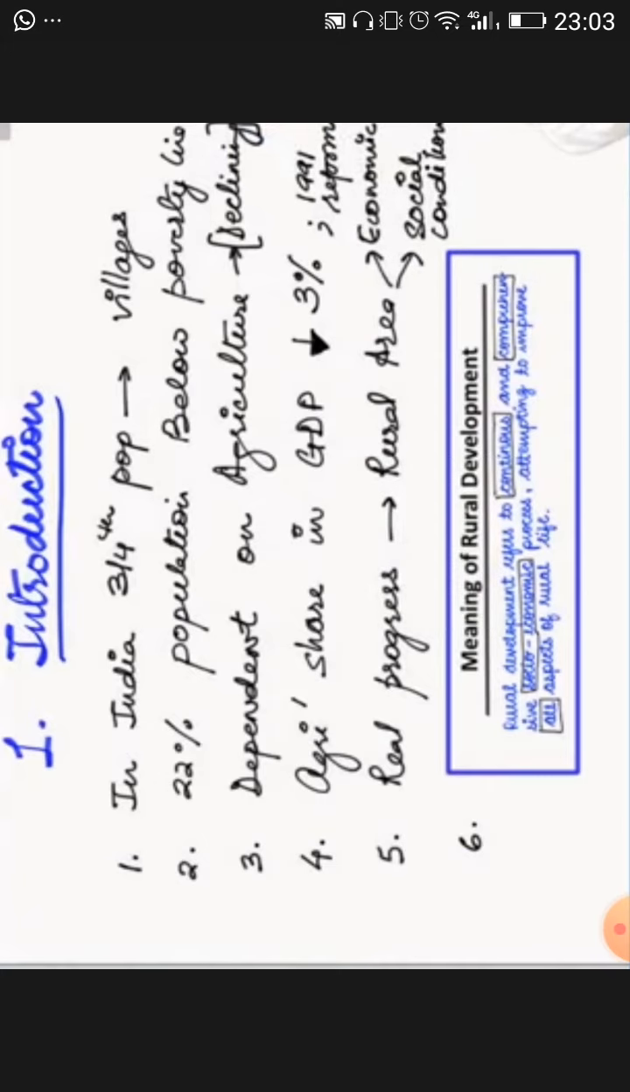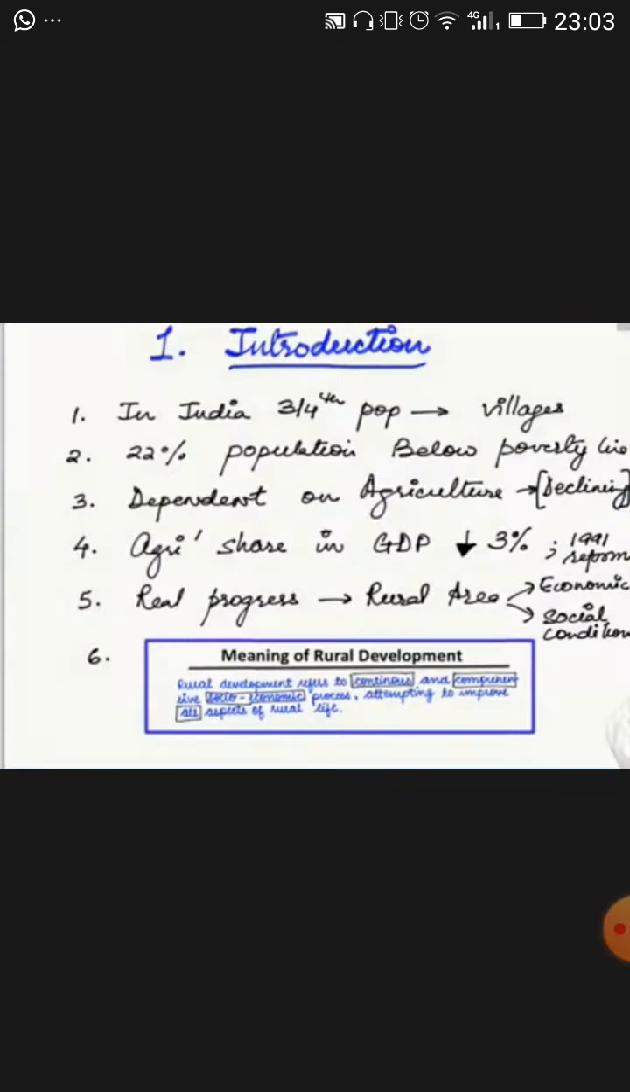Now the next item is your introduction. Under this introduction, around 3/4 of the population of India is living in villages. Out of this, 22% are living below the poverty line. Then they are depending on agriculture. So these are the three major issues. Firstly, 3/4 of the population is living in villages. Out of that, 22% is living below the poverty line, and their dependence on agriculture is very high.